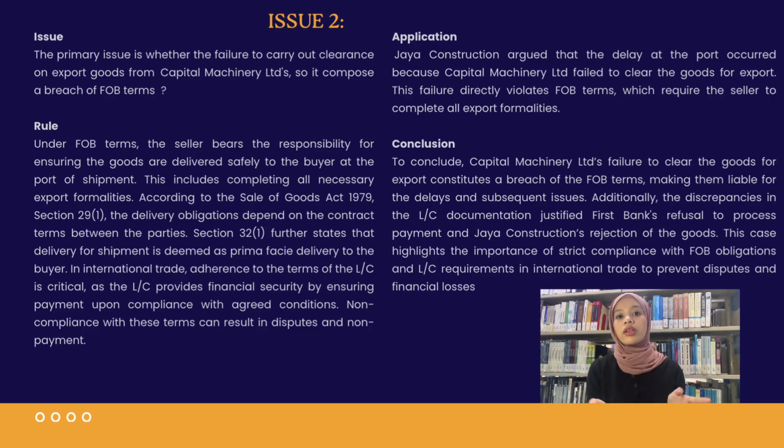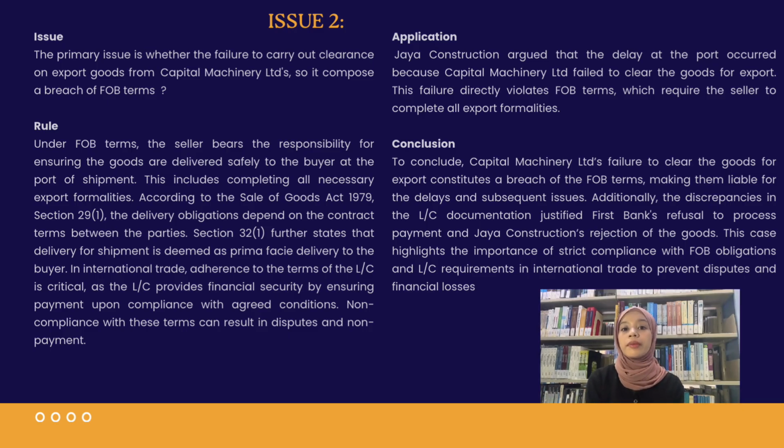These issues are critical as they breach the LC terms, which form the financial backbone of the transaction. Since the LC conditions were not fulfilled, First Bank was justified in refusing payment. Consequently, Jaya Construction also had grounds to reject the goods, as the failure to comply undermined their confidence in the transaction.